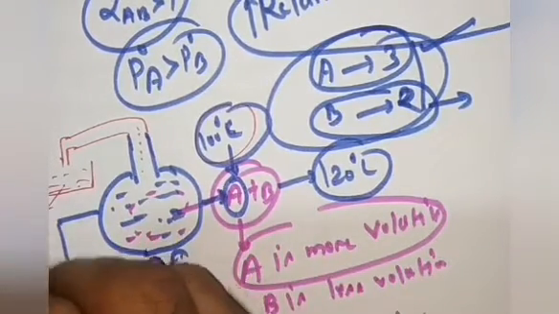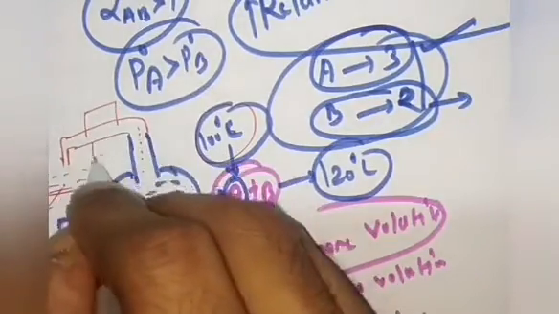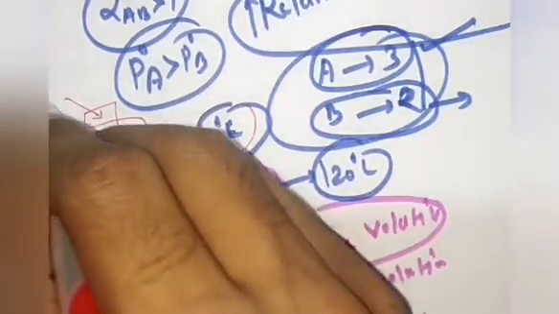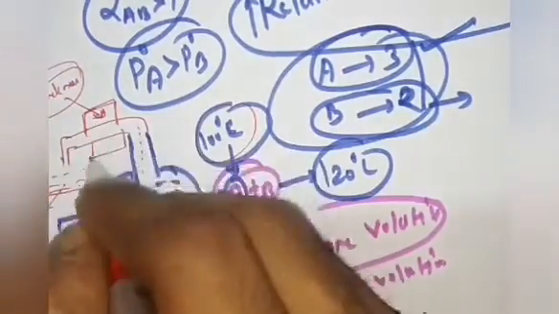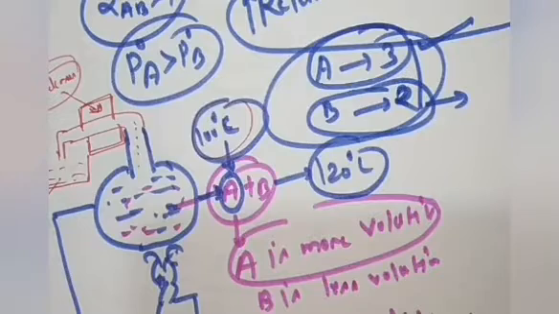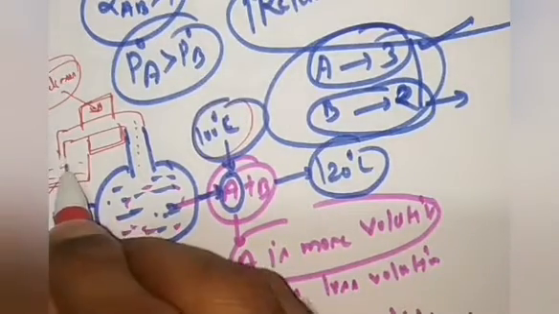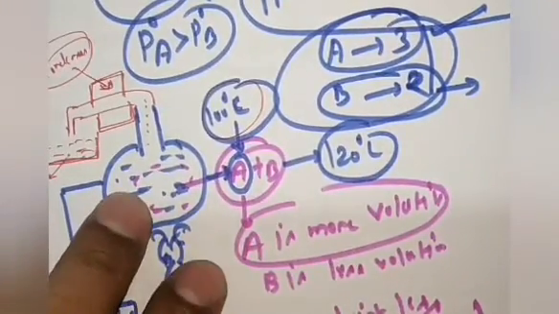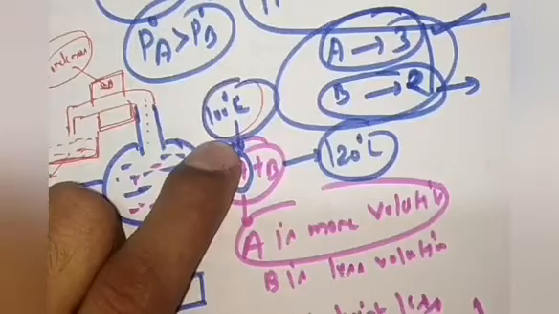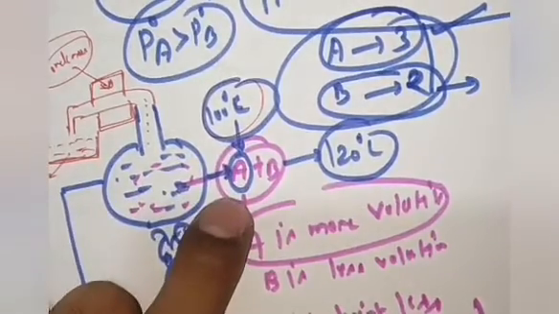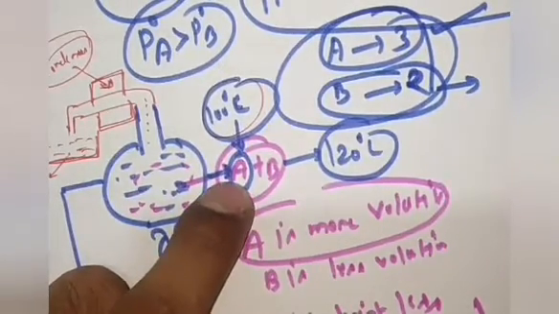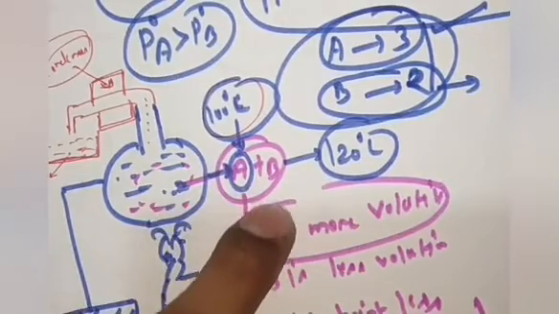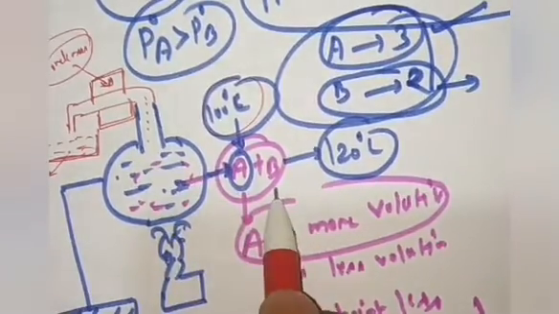I am putting a condenser over here. A condenser is nothing, we are just cooling this vapor, so don't get confused about what a condenser is. I am just cooling this vapor, so you will get A. We have separated components A and B with the help of boiling point, because component A has the lower boiling point due to relative volatility being 3, and component B has the higher boiling point due to relative volatility being 2.